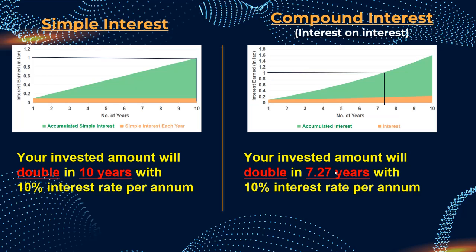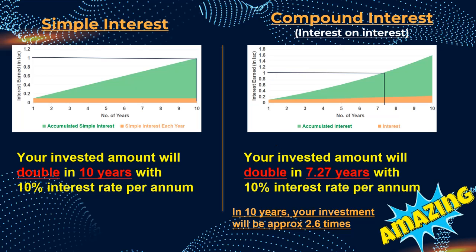If we keep on going for 10 years, you will actually earn 2.6 times your investment. That means within 10 years, with this compound interest, time is earning more money for you. You are accumulating more money in less time. So in simple interest we got double in 10 years, but here we got double in 7.27 years. In less time, more money, isn't it?